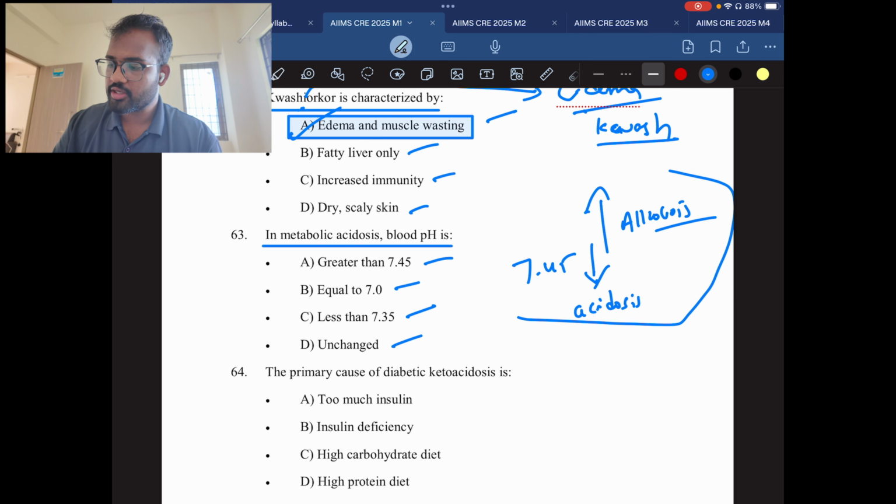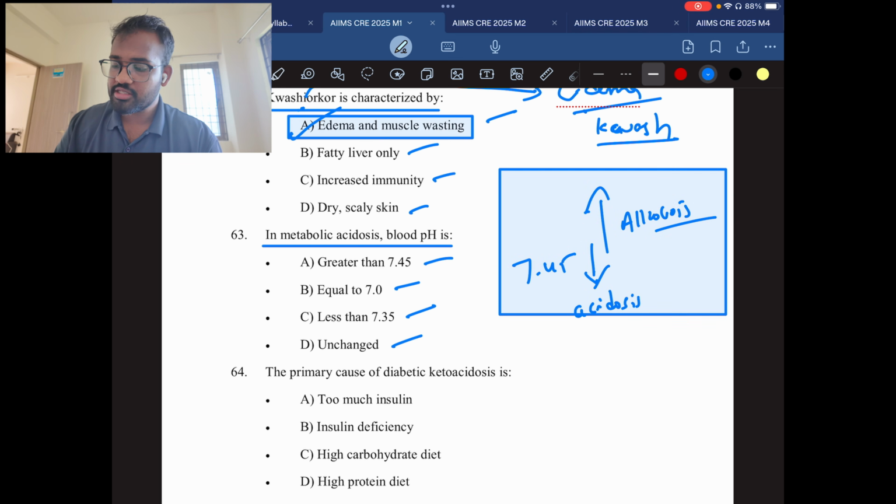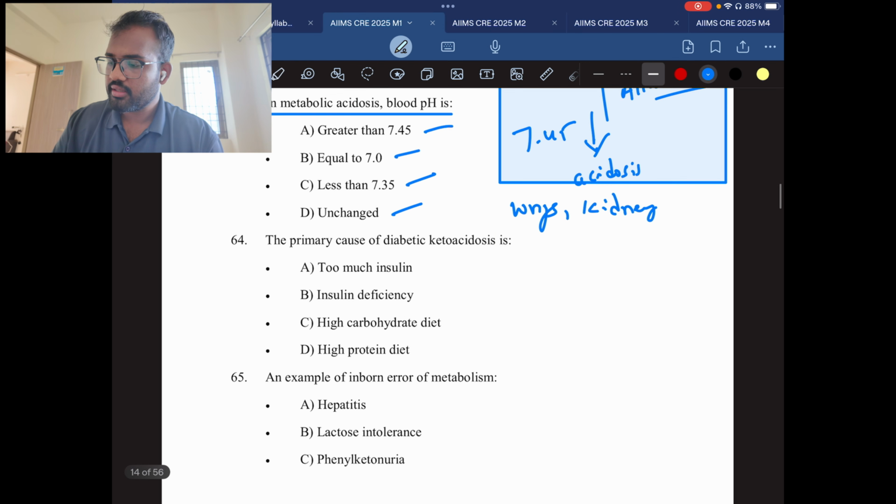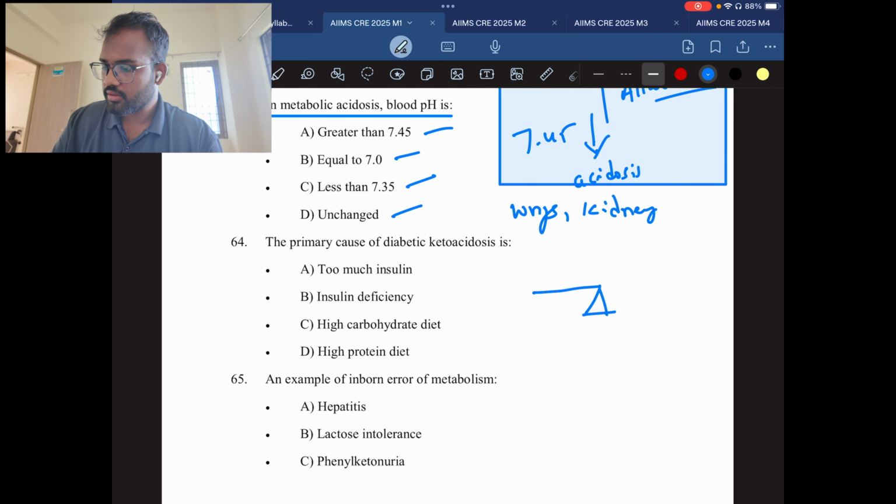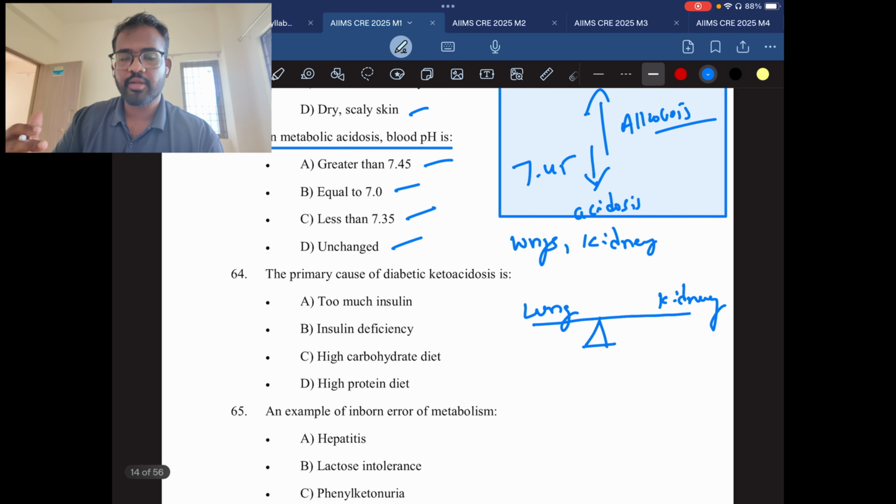This balance between metabolic acidosis and metabolic alkalosis is maintained by two organs, the lungs and the kidneys. Imagine this is a seesaw, with the lungs on one side and the kidneys on the other. In metabolic acidosis, the pH of the blood decreases and the hydrogen ions in the blood increase. To compensate, the lungs do a lot of expiration, and the breathing rate increases.